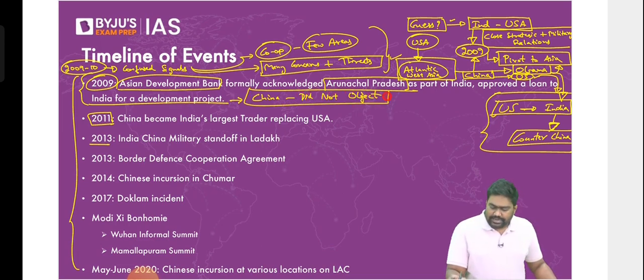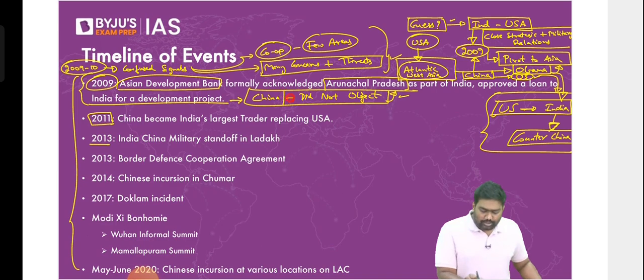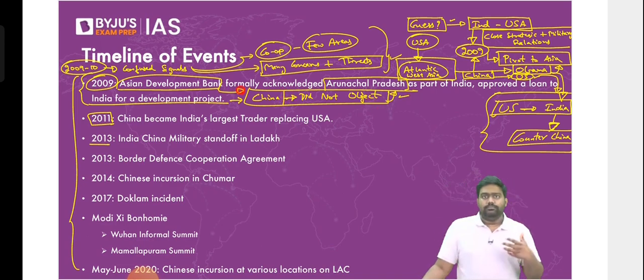Previously, if India had asked for a loan from ADB for a project in Arunachal Pradesh, China, which is the most important member of ADB, would have rejected the funding. China has the highest voting share at Asian Development Bank. It's a development bank, provides financial assistance, just like World Bank. It's headquartered in Manila, Philippines. So China, Japan, and India are the top shareholders at this bank. But China is the biggest shareholder, with the biggest voting share.